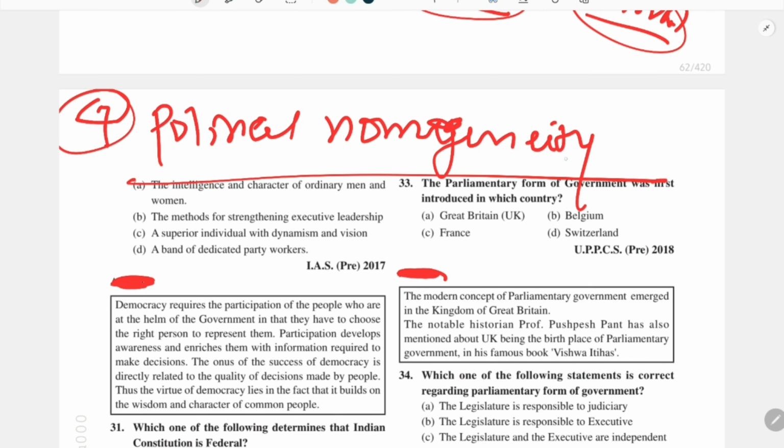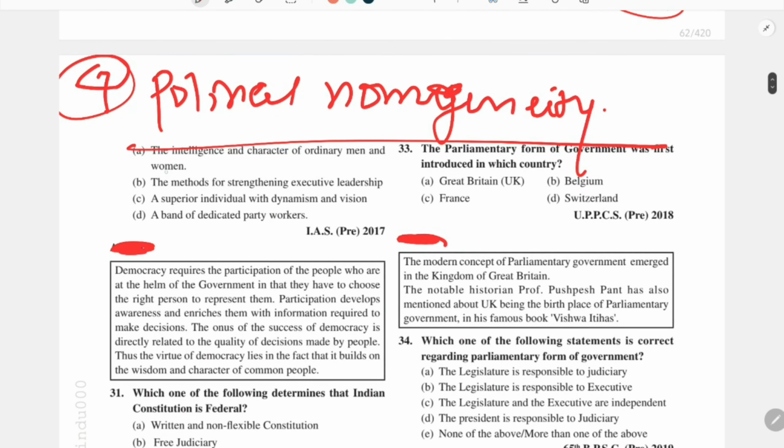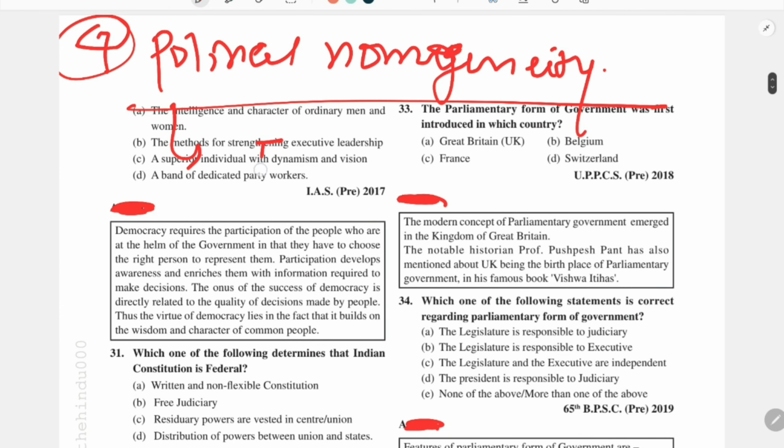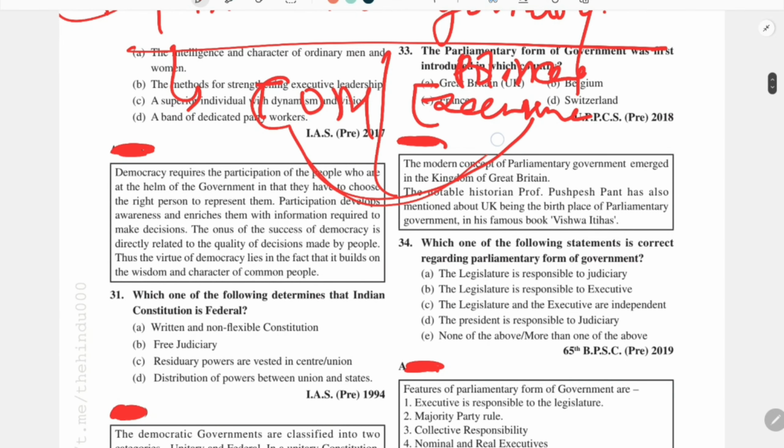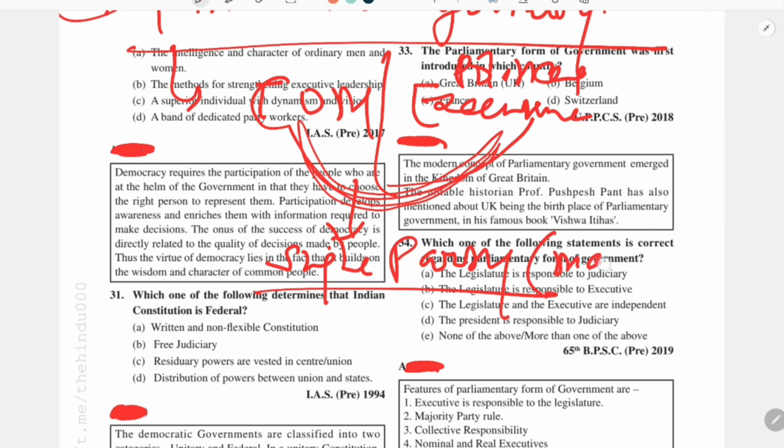There is a concept of political homogeneity, like all the people who are part of COM, which we also call the political executive, are basically members of a single party, the party which is in the majority.